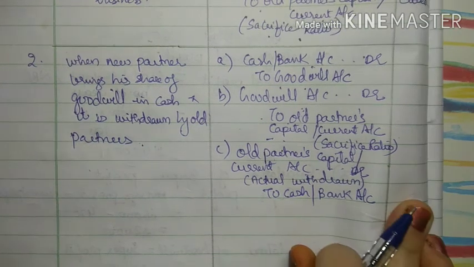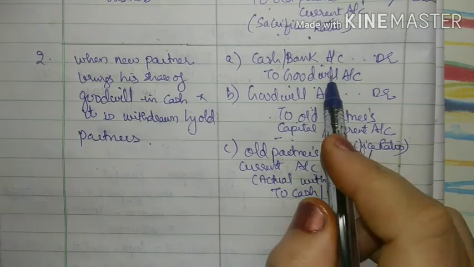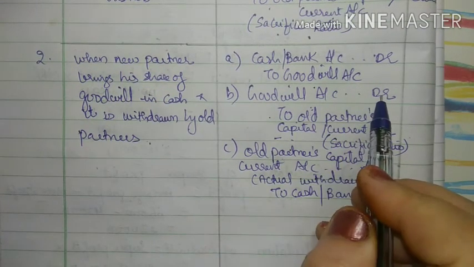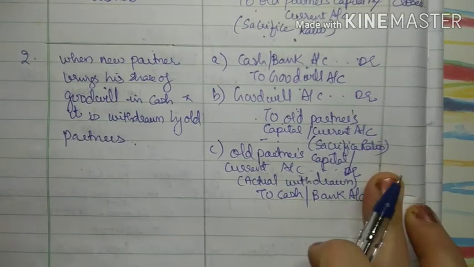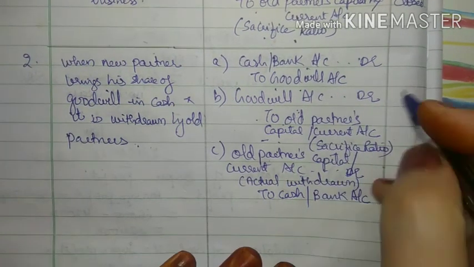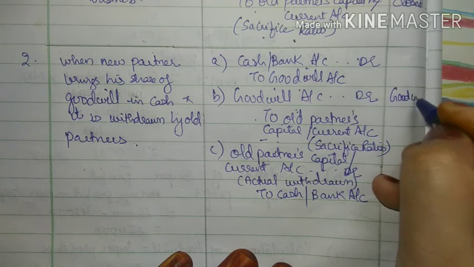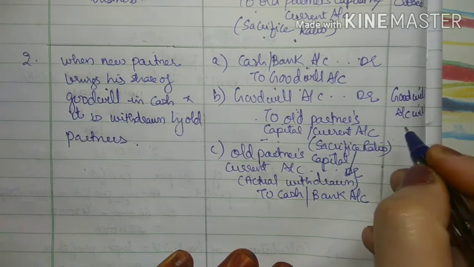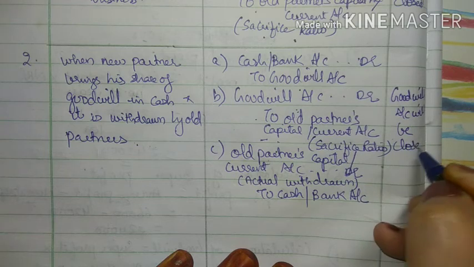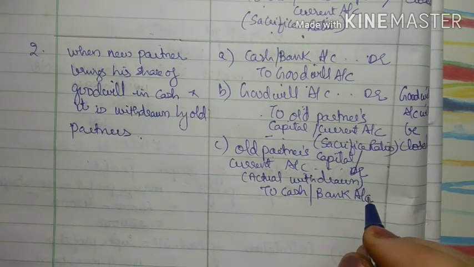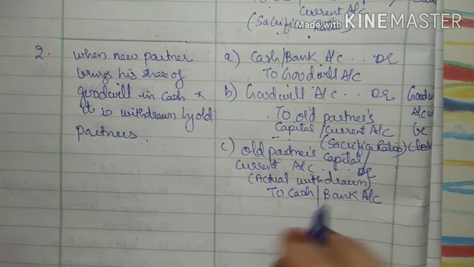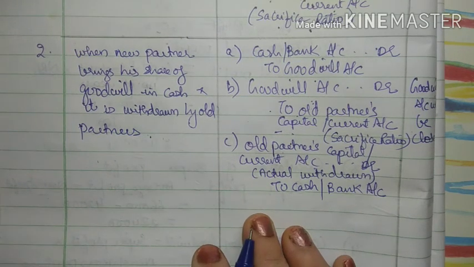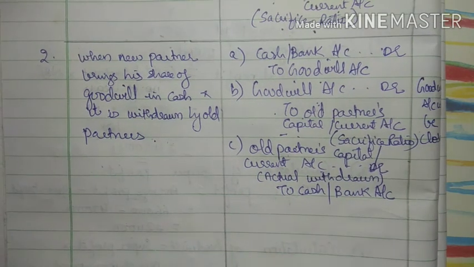And what will be the effect of this? Again here see, goodwill account is credit, goodwill account is debit. So what will happen to the goodwill account? Again the goodwill account will be closed, means it will be tallied. There will not be any balance in the goodwill account, okay? So this is my second case.